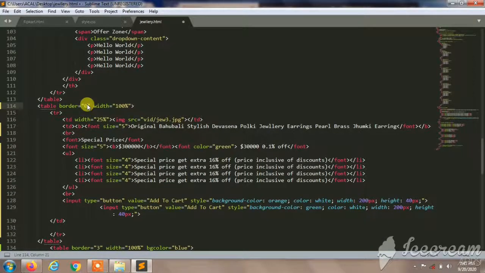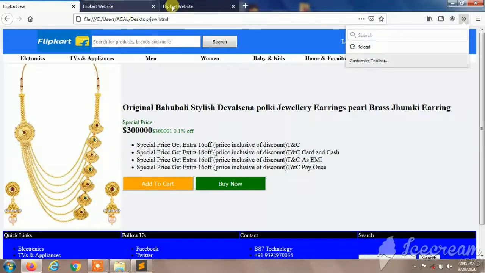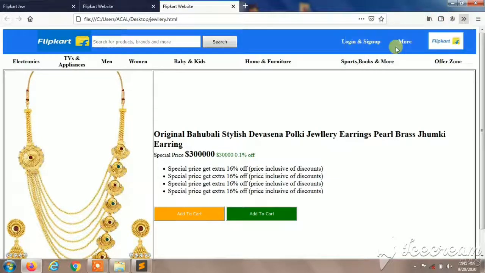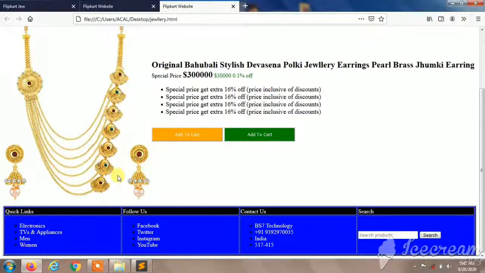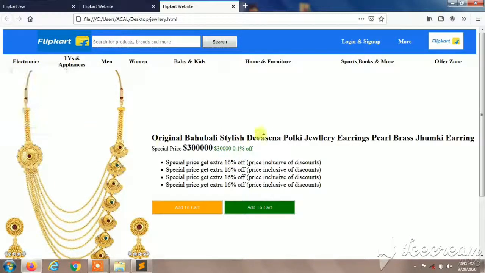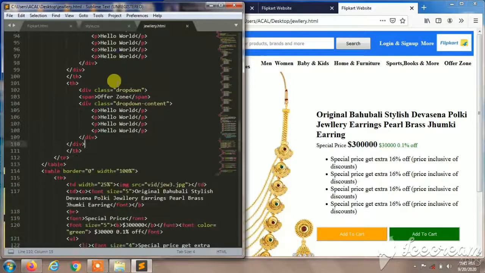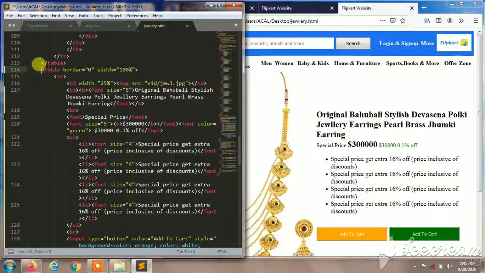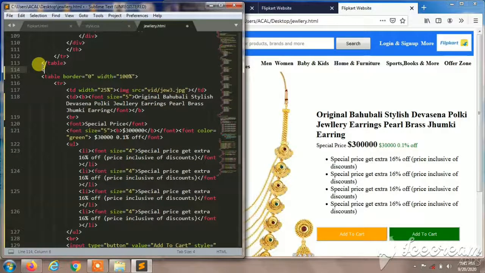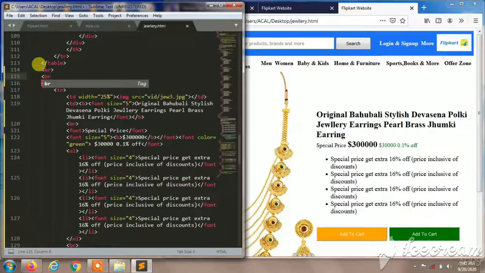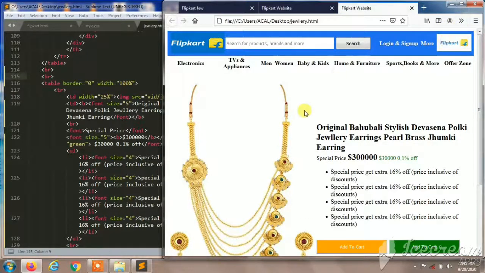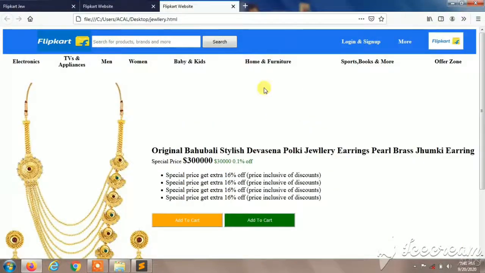I'll remove the border size. I'll give border size equal to 0, and watch here, reload it. So it was awesome. We forgot that it was included with the top title, so I'll give some spacing here. I'll give some br tags to make a little bit of space from the top. I'll save this and reload this, so you can observe the spacing has been done.